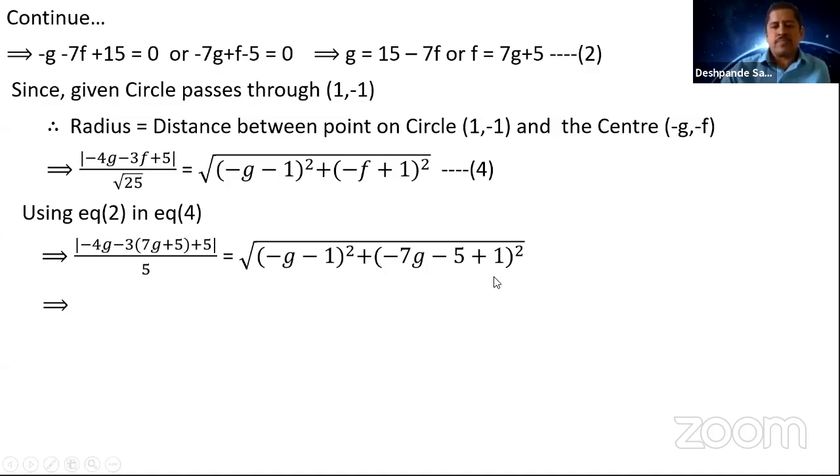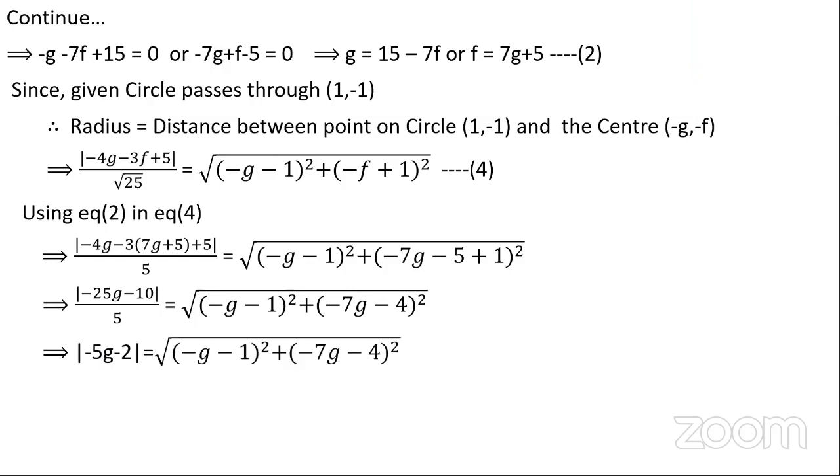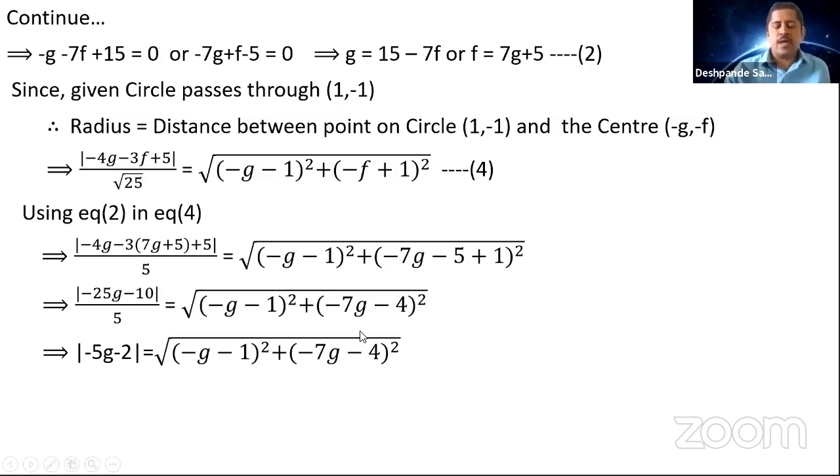So you can write it as, expand this, minus 4g minus 21g is minus 25g and minus 10, divided by 5, equals the right hand side, minus 7g minus 4 whole square. So here you see that there is a 25 and 10, and it is a multiple of 5. So we can simplify this as minus 5g minus 2, and the right hand side you have the same term. Now you can see there is a square root here and they don't have a square root here. You have to go for squaring on both sides.